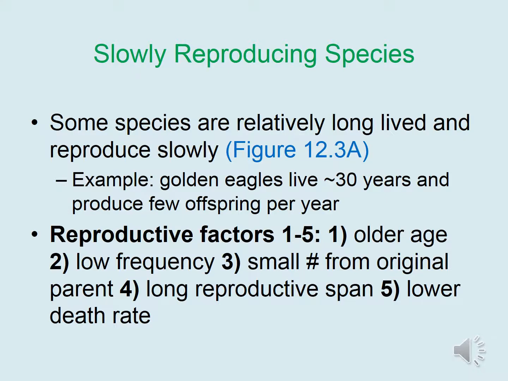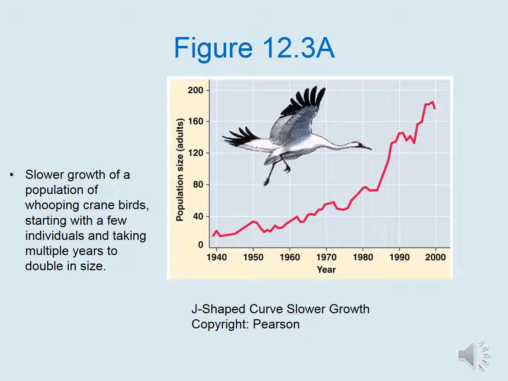What allows the population to survive over time is that they have a longer reproductive span coupled with a lower death rate. Notice that this is the exact opposite scenario of what we discussed for bacteria, which is a prime example of an extremely fast growing population, as opposed to a slower growing population here.